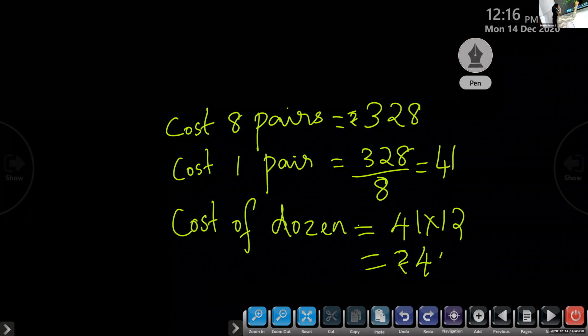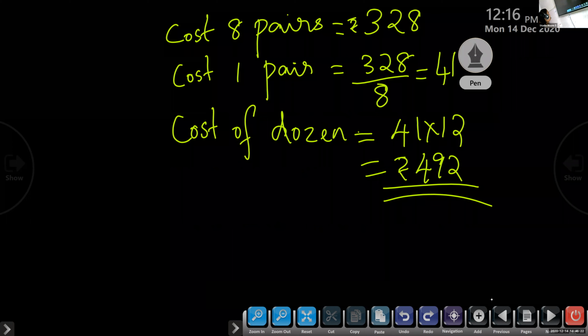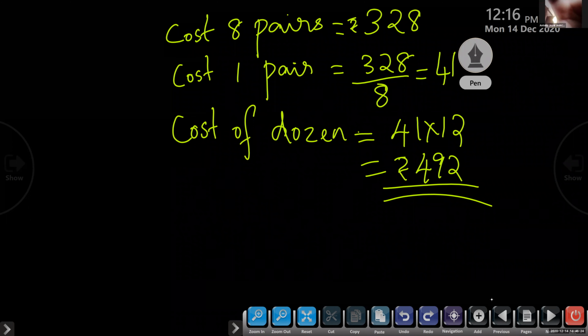Okay, so children, please check whether you got this answer. Here, what do you have to do? Cost of 8 pairs is given. First you have to find out the cost of 1 pair. So that is 41. Now you have to find out the cost of a dozen pairs, dozen means 12. So 41 into 12, the answer is 492.